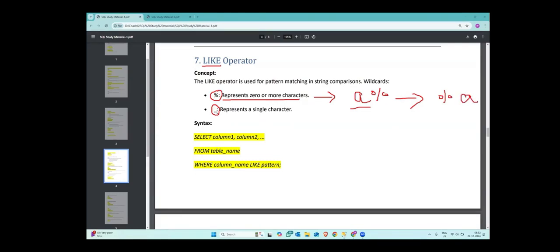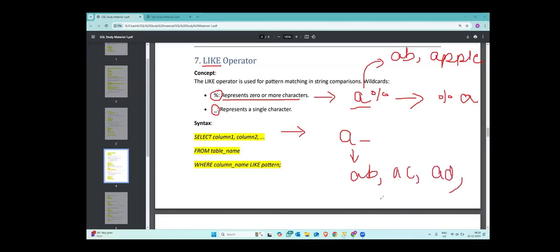But in case of this underscore, it represents only a single character. So if I write A underscore, it can only be 2 characters long. Like A percentage could be AB, it could be Apple, it could be Asia, it could be Australia. But A underscore can only be AB, AC, AD, AE, this kind of thing.